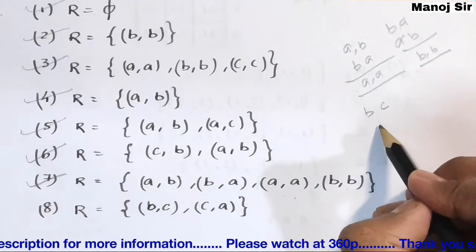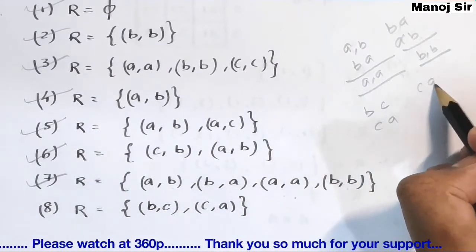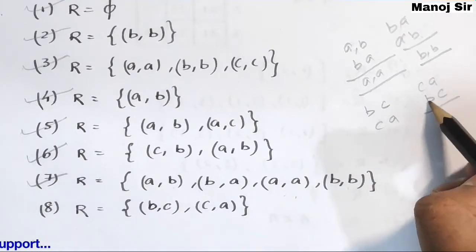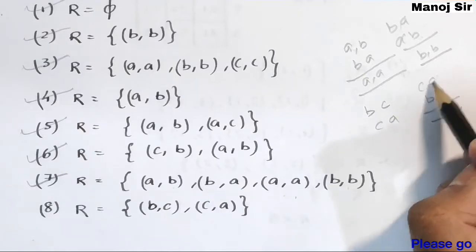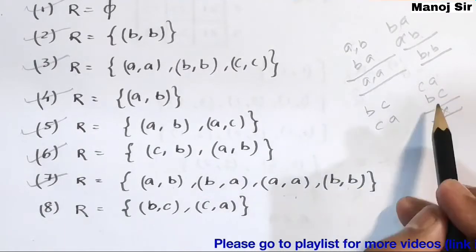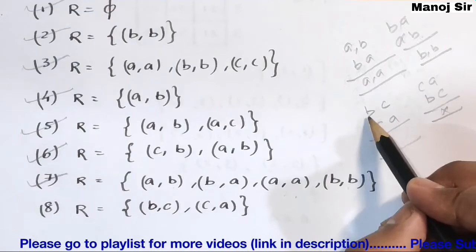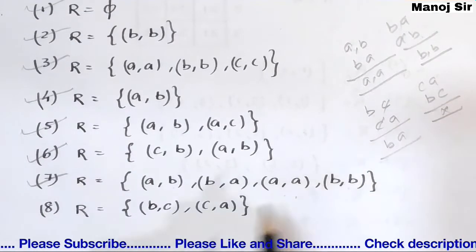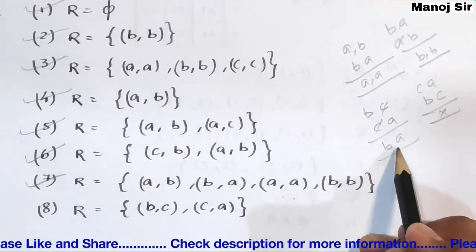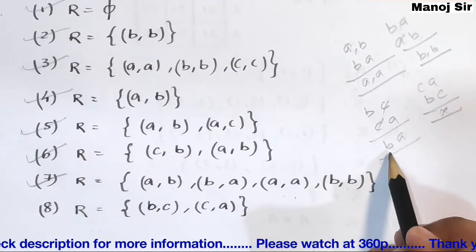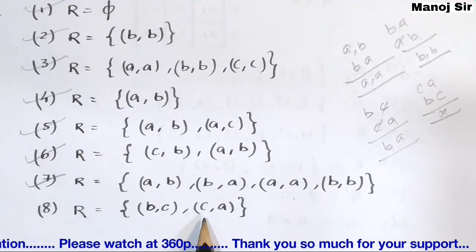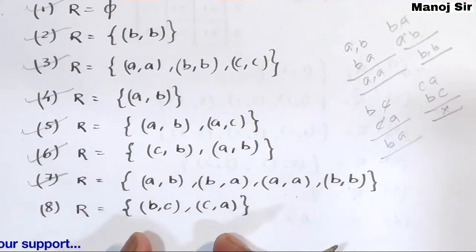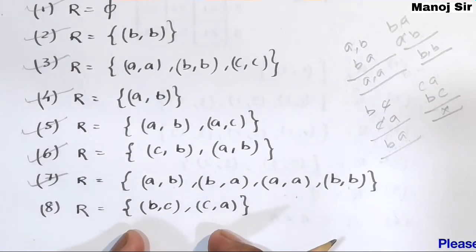Now coming to the last, the eighth relation, we have B comma C and C comma A. B comma C, C comma A, or you can write C comma A, then B comma C. In this part, A is not equal to C, so no transitive pair comes from that order. If you see here B comma C, C comma A, C will get cancelled, so you are left with B comma A. So in this relation, the third pair must be the transitive pair, and that transitive pair is B comma A, which is not present in this relation. So this relation is not a transitive relation.